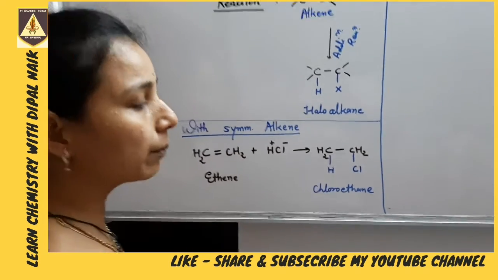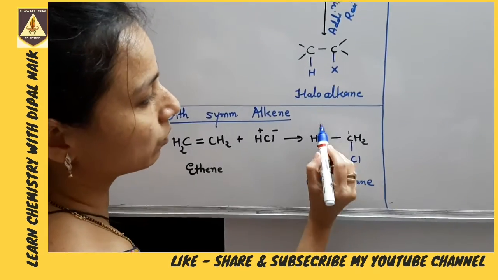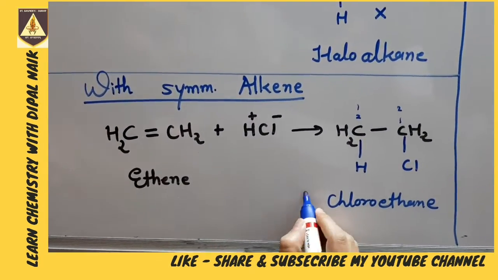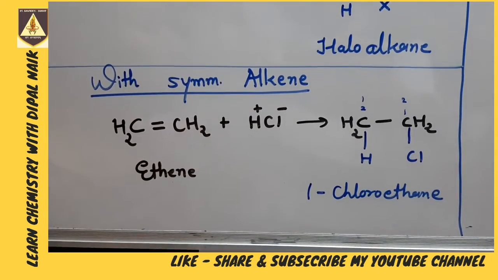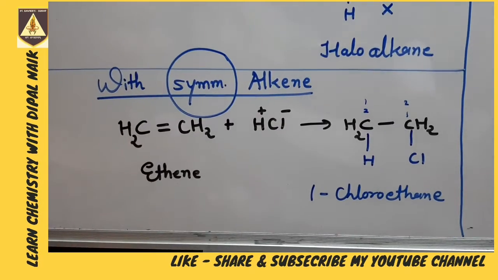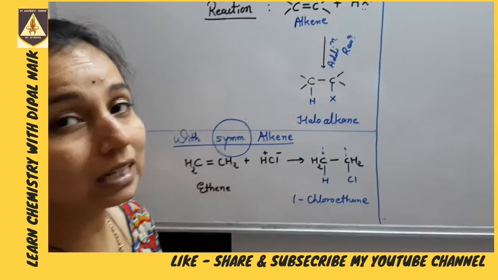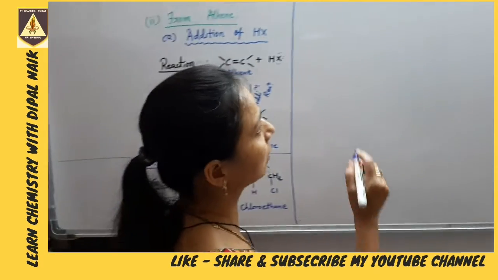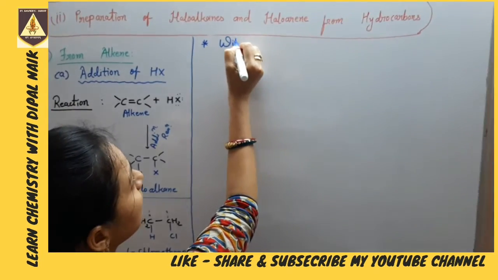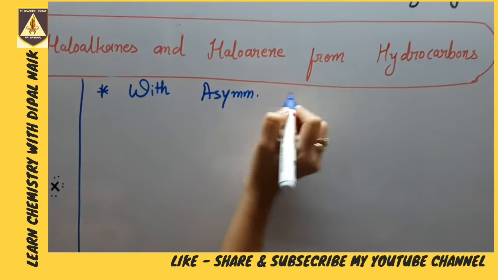Right? If we label the carbon 1 and 2 same, 1 and 2 is also same. So the nomenclature is also same, 1-chloroethane, because it is a symmetric alkene. Now the conditions apply where the alkene is asymmetric, that we see in our another example with asymmetric alkene.